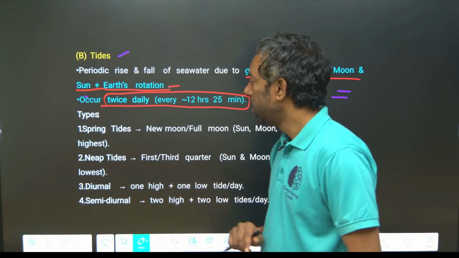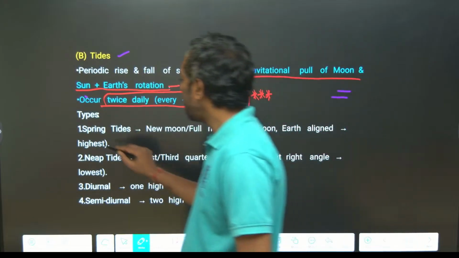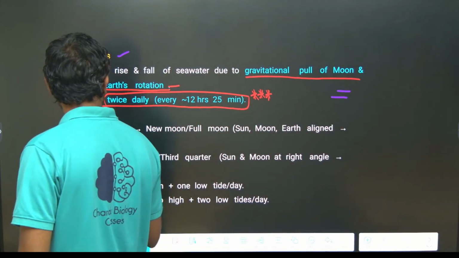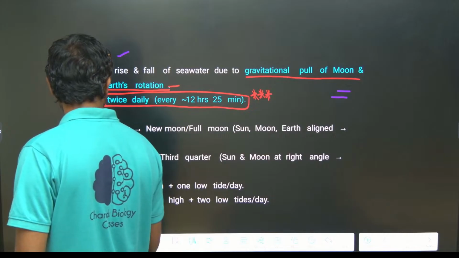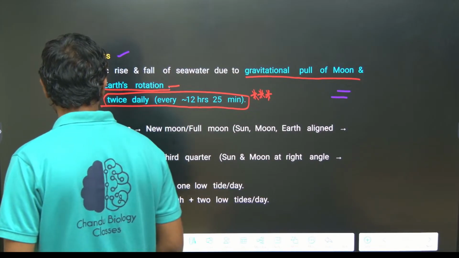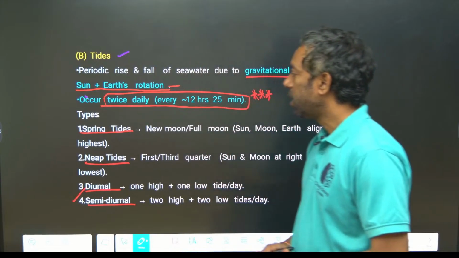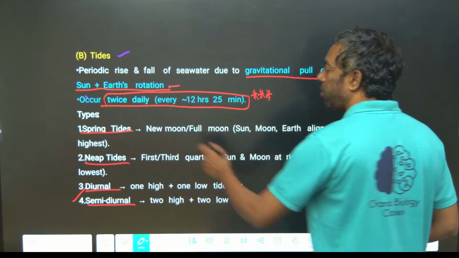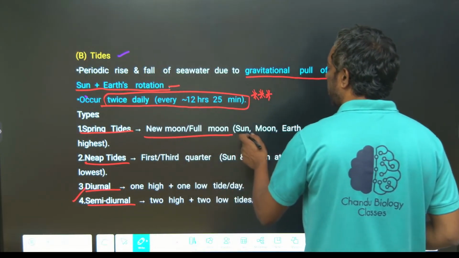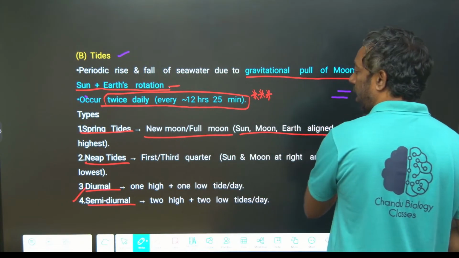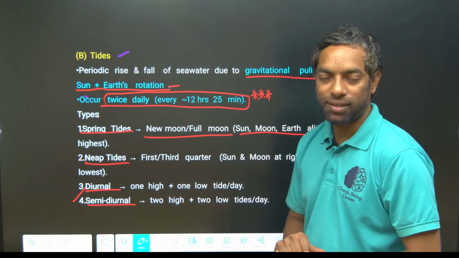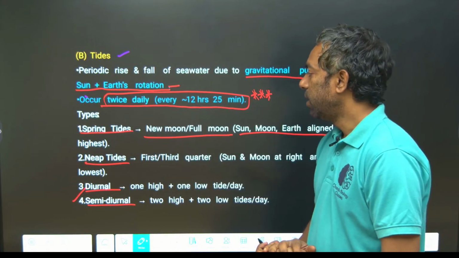Types of tides: spring tides, neap tides, diurnal tides, semi-diurnal tides. Di means 2, day and night. Spring tides occur at new moon or full moon, when the sun, moon and earth are aligned.